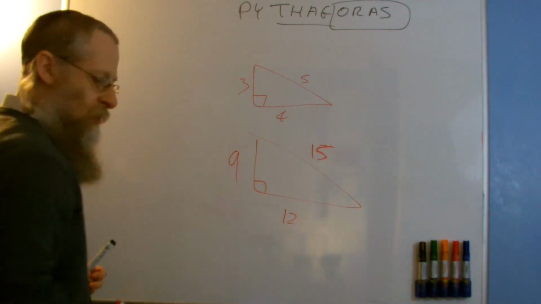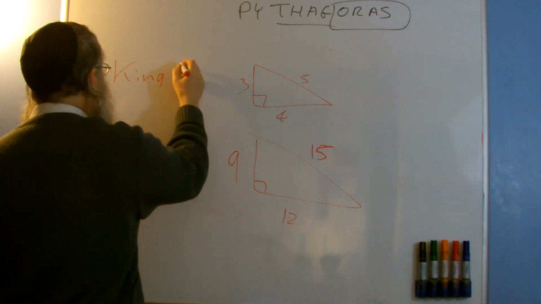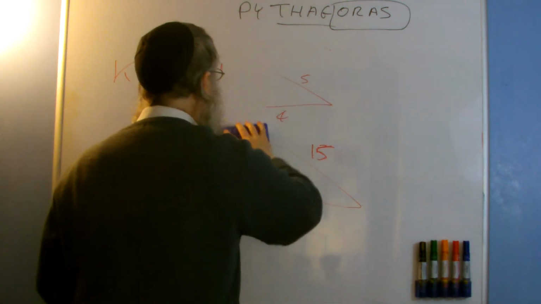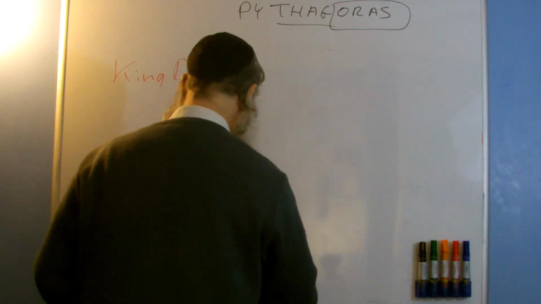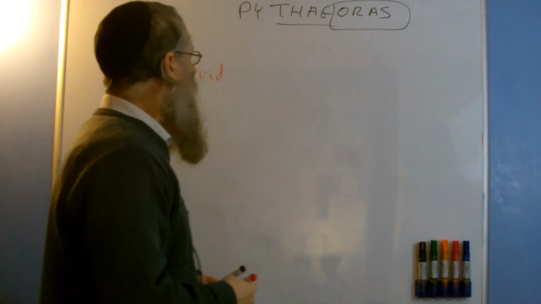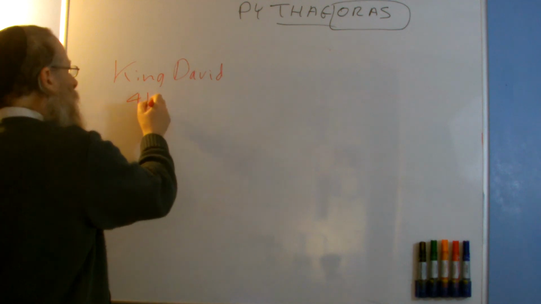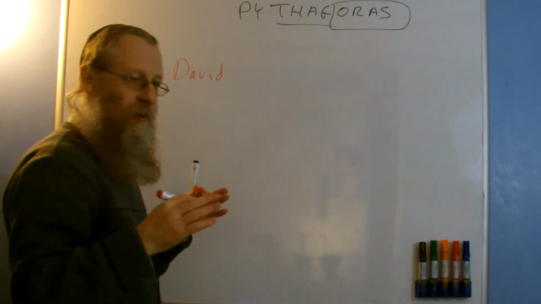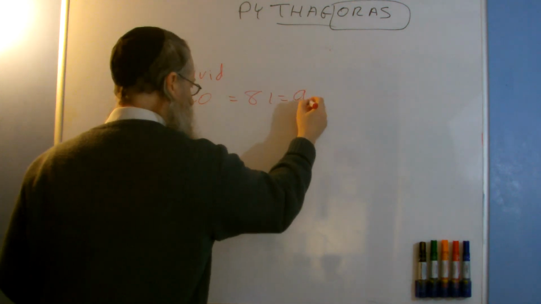Because I was working with King David, and King David's son was Solomon. So we have two kings of Israel before there was a divide in the kingdom. When the kingdom passed after King Solomon passed away, the northern kingdom went to Jeroboam and the southern kingdom went to Rehoboam. But here are the two kings, and King David, King is 41, connected to pi was 41, and we'll talk about that when we look at the Great Pyramid. David is 40, gives me 81, which is 9 squared.